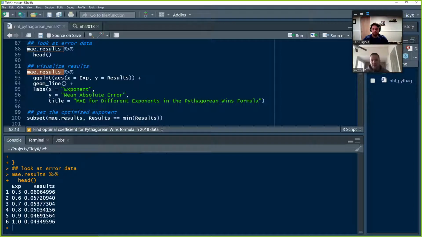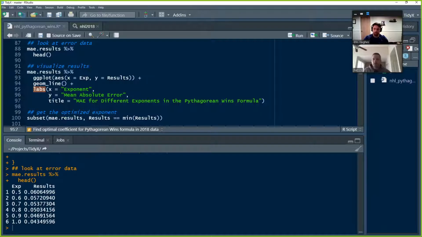So let's quickly step through how we make this. We're going to take the results and throw them into our ggplot. We're going to set our aesthetics so the x-axis is the exponent, 0.5 all the way up to 4. Y is the results, which is essentially the MAE for each exponent, so that we can visualize how it looks. We're going to use a geom line because we want to draw a line across all of those so we can more easily visualize it, and it's going to draw a line between each point.